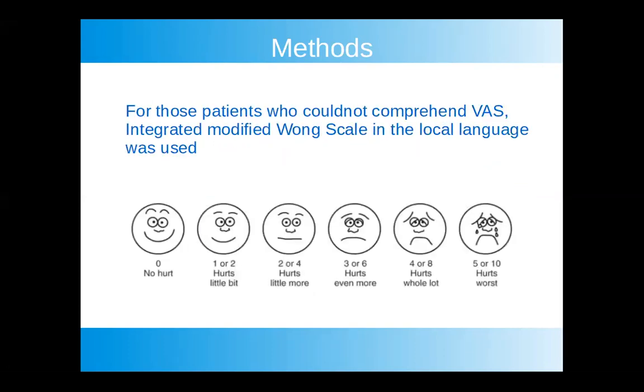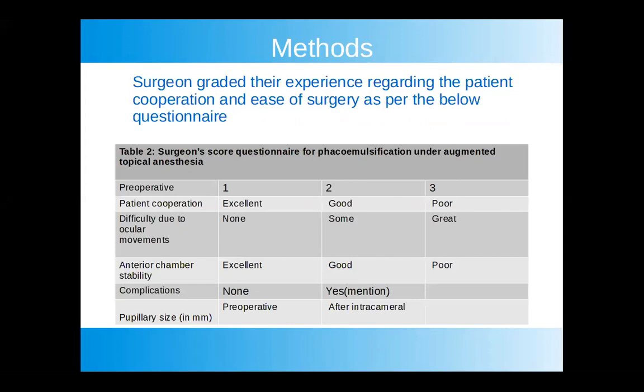For those patients who could not comprehend the visual analog scale, the integrated modified Wong scale in the local language was used. Now, surgeons graded their experience regarding the patient's cooperation and ease of surgery as per the questionnaire. The parameters were patient cooperation, difficulty due to ocular movements, anterior chamber stability, complications, and pupillary size.